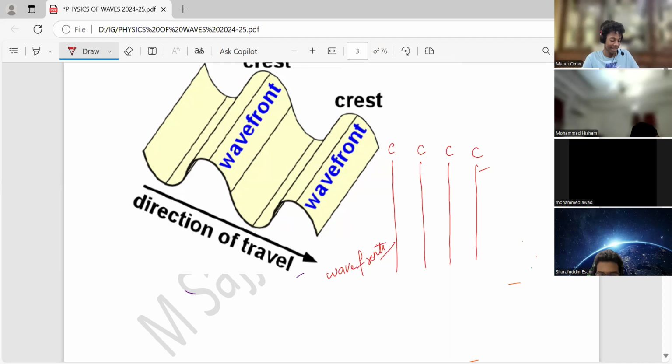So, from one crest to the next crest, this length will be known as wavelength. Even this length will be known as wavelength. So, they will be helpful to us in finding the wavelengths in different situations. I'm sure you got my point.